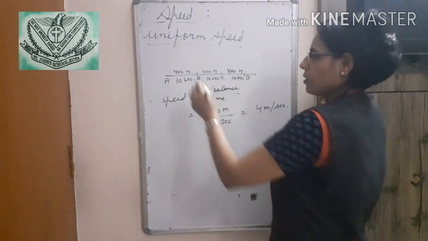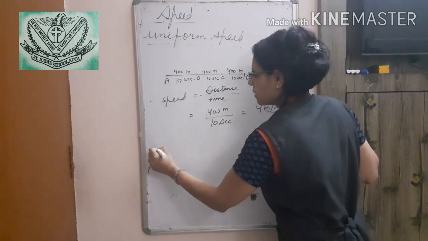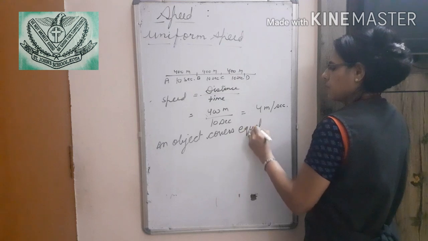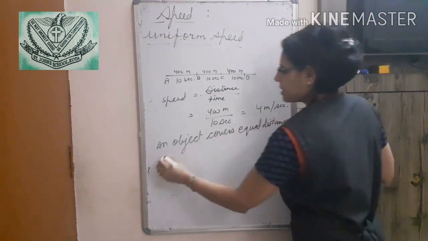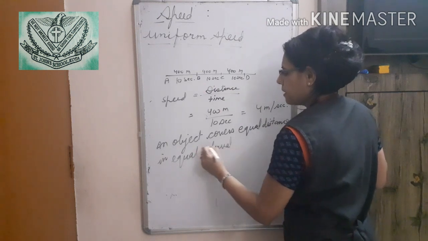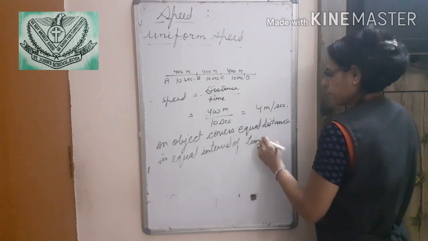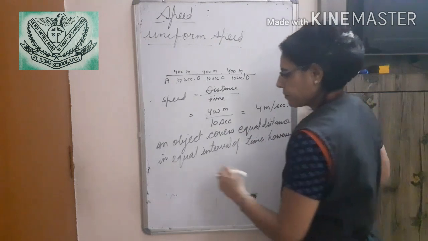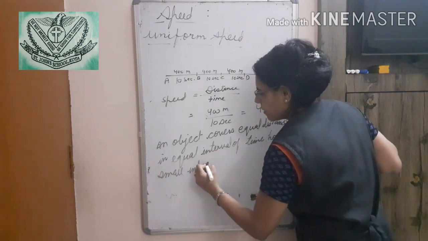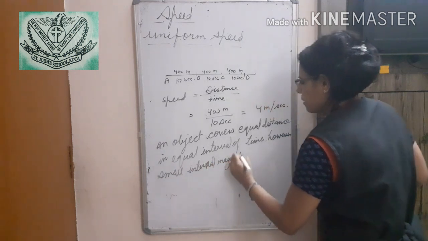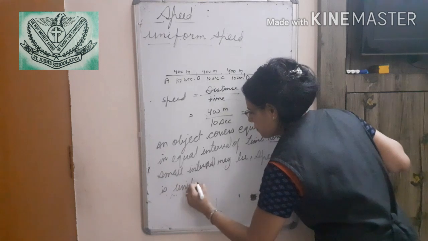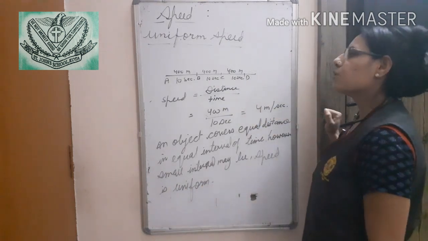I am writing here: when an object covers equal distance in equal interval of time, however small the interval may be, speed is uniform, or speed is said to be uniform speed.